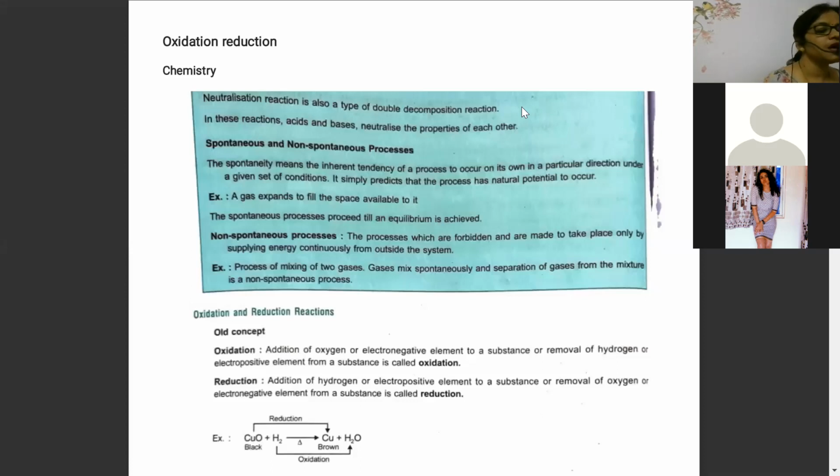A spontaneous process is one where you are not forcing anything to happen. It will occur naturally, like rusting of iron, spoiling of food, because spoiling of food is a chemical process. Decomposition of a dead body is again a type of chemical reaction.